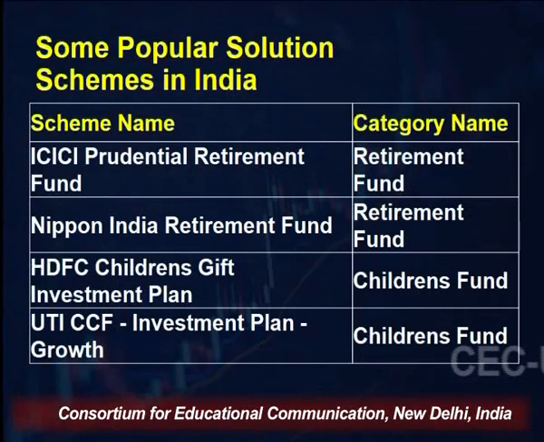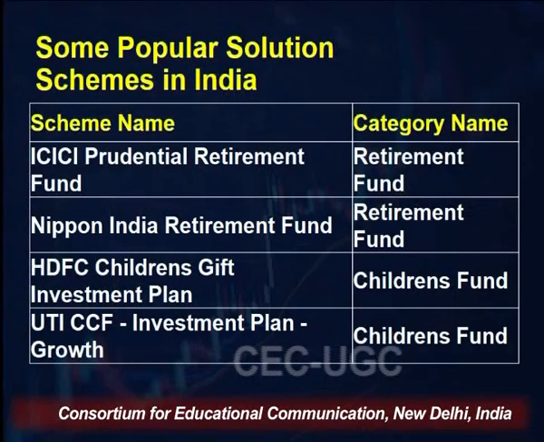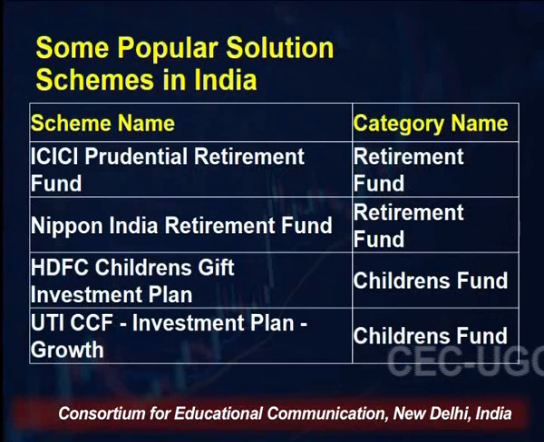So some popular schemes are ICICI Prudential Retirement Plan, Nippon India Retirement Fund, HDFC Children's Gilt Investment Plan, UTI CCF Investment Plans Growth, right? And on the right hand side, the category name is given: Retirement Fund, Retirement Fund. So the first two are retirement funds, the bottom two are the children's funds, right?